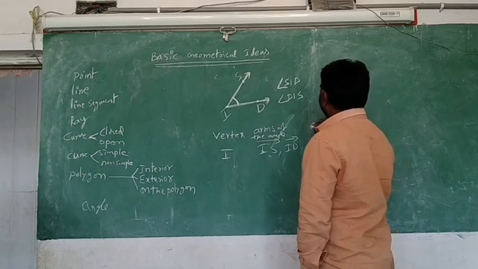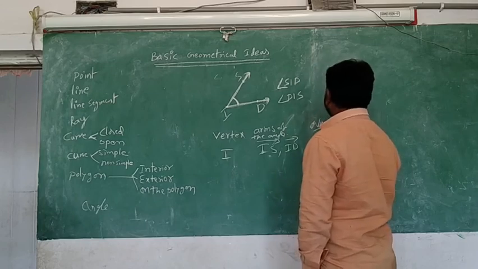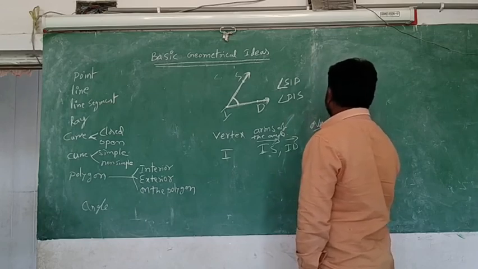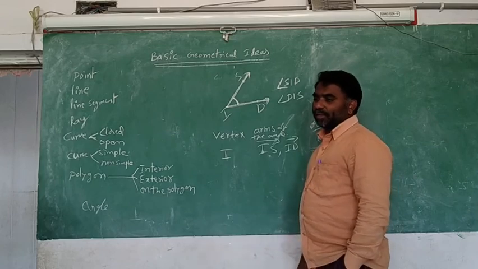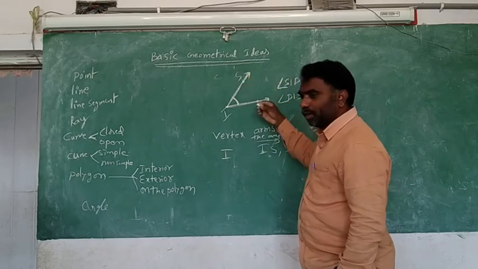Finally, what is the name of this angle? Two names are there: angle SID or angle DIS. If you mark other points, you will get other names.